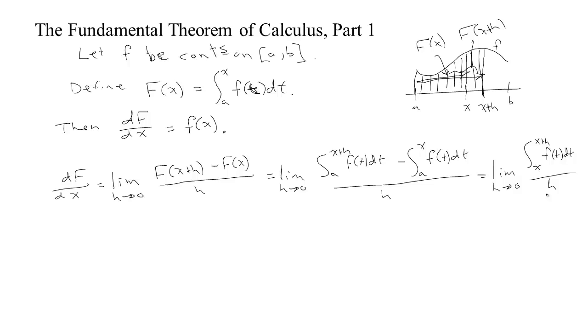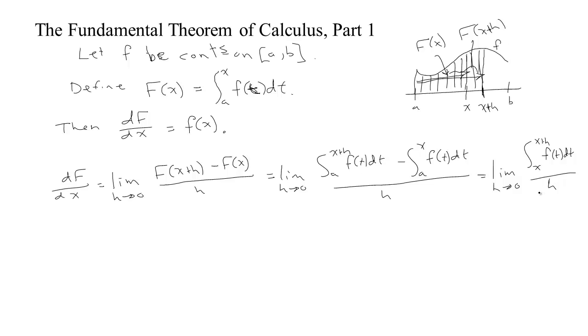Now if you look at this, this is something we could apply the mean value theorem to. This is basically the average value of f on this little interval from x to x plus h, because normally we'd think a to b, and then the length would be b minus a. But if a is x and b is x plus h, then b minus a is h.